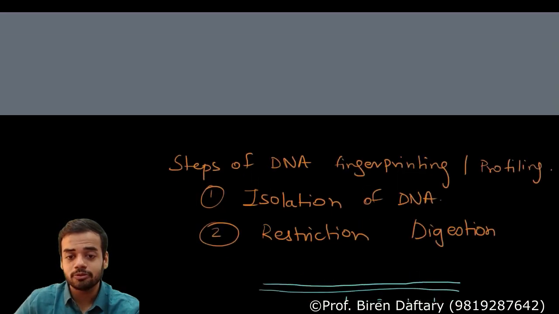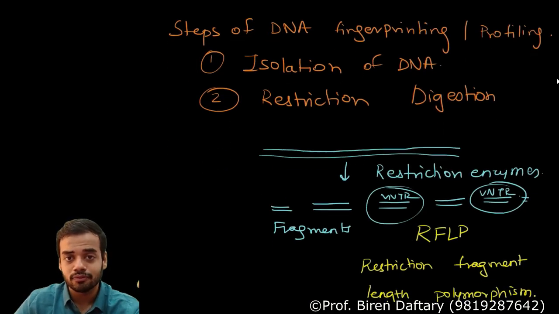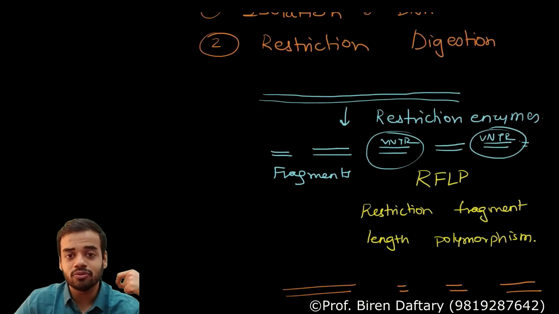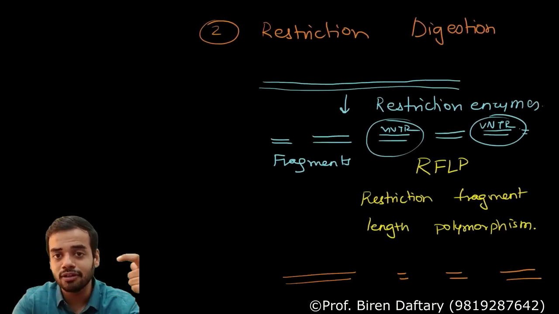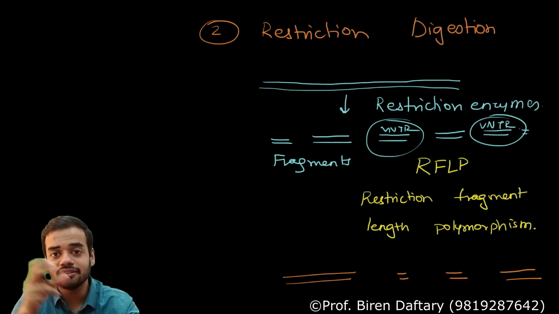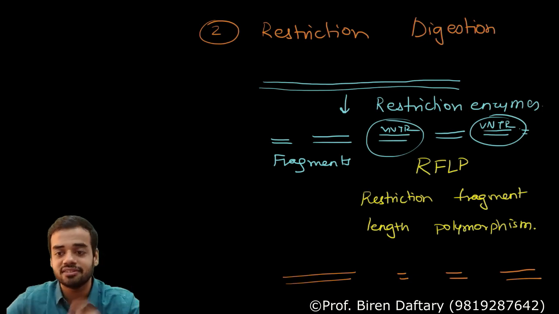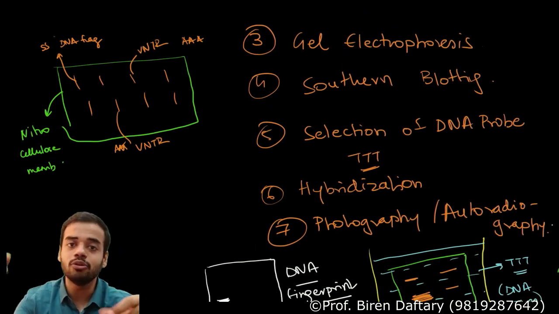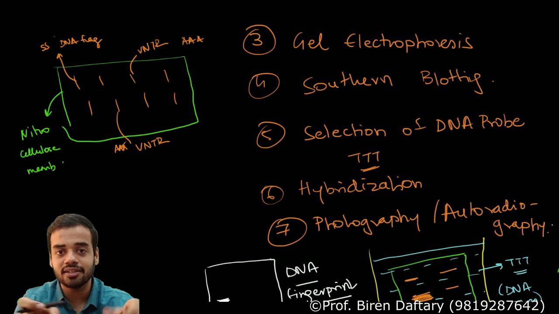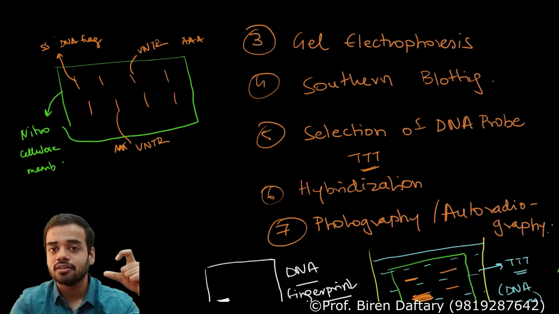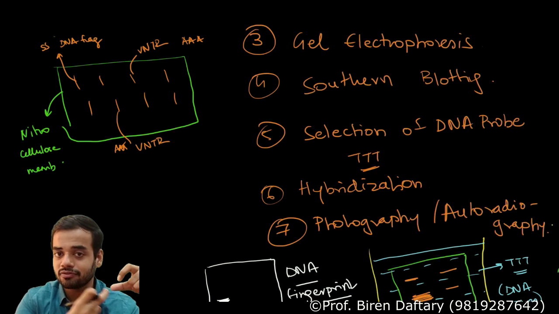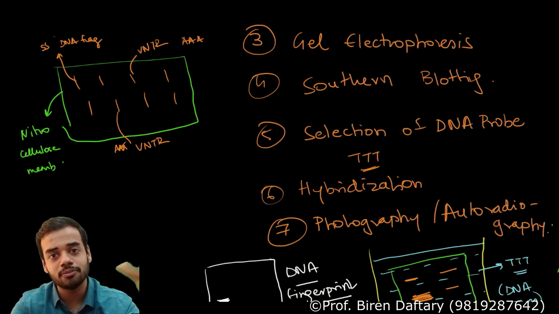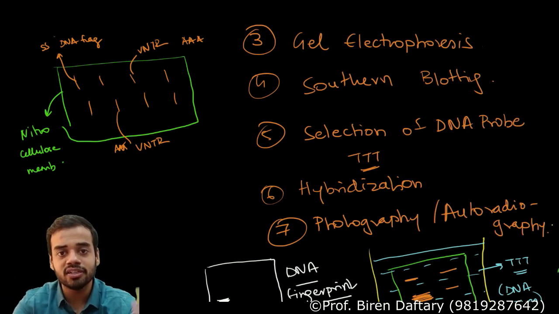Okay, the 7 steps once again: isolation of DNA. From the sample you remove DNA. Next you cut the DNA using restriction enzymes into different fragments. They are called restriction fragment length polymorphism because each one has a different length, and they are cut using restriction enzyme. Then you want to separate the mixture, so you use gel electrophoresis. In gel electrophoresis you load the mixture into the gel and pass an electric current, and DNA moves from negative to positive. The heaviest one will move slowly, and the lightest one will move furthest away. All the fragments will be separated. Then you remove the gel.